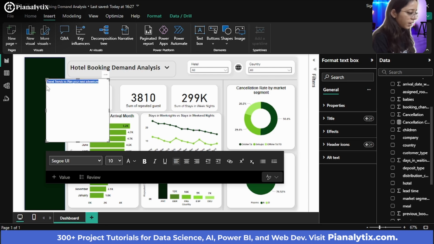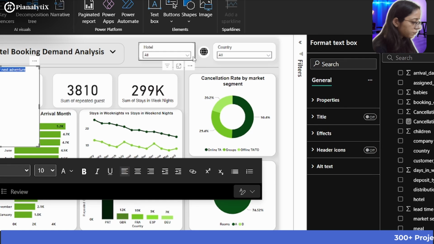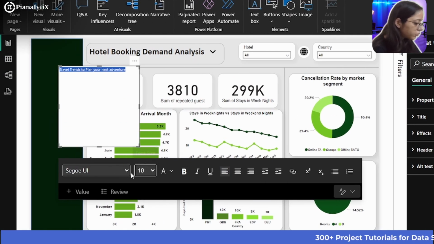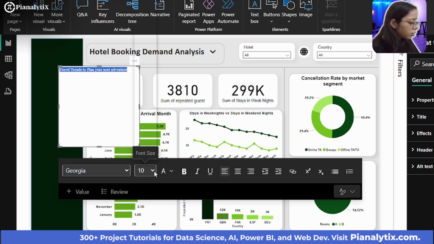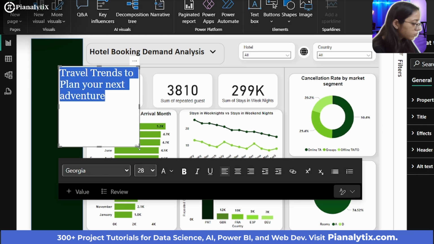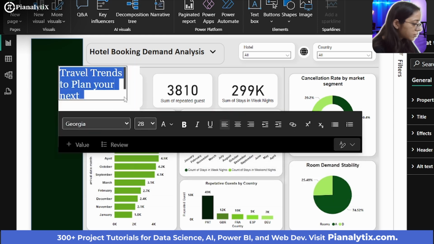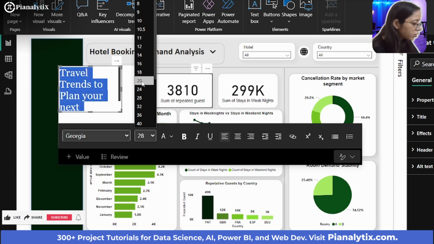So this looks fine. Now if I just zoom in, I could make sure that the font type is different. I would go with Georgia and I could choose the font size as this, or maybe a much smaller size I'll go for.